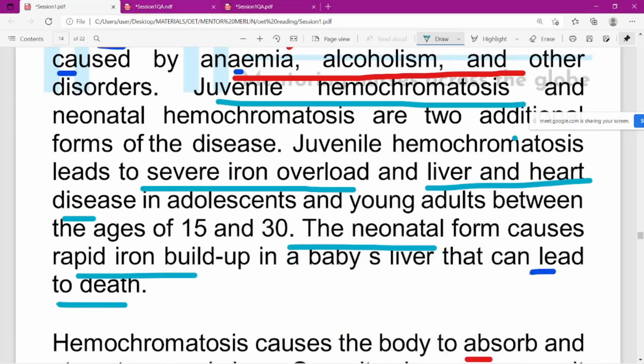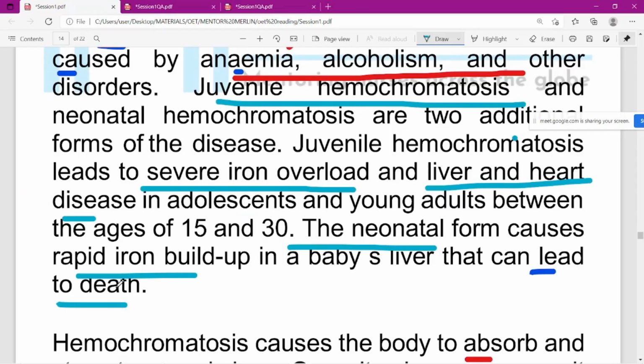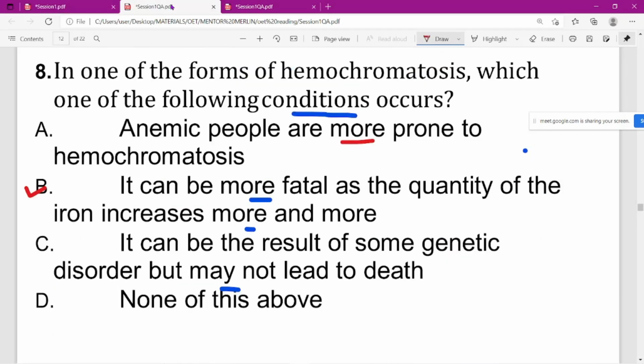Here in the question, anemic people are more prone to hemochromatosis, one sentence says it can be more fatal. The fatal here comes from death, can lead to death. It can be more fatal as the quantity of iron increases more and more. That is overload.